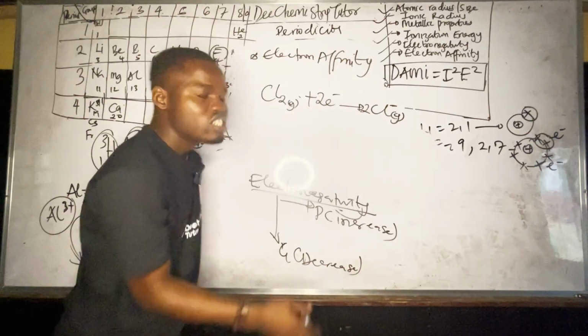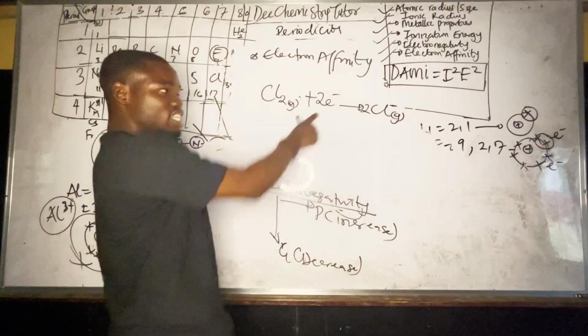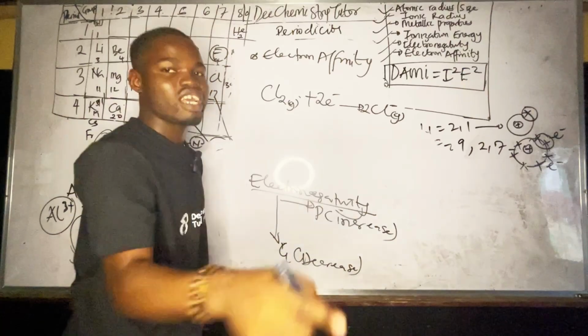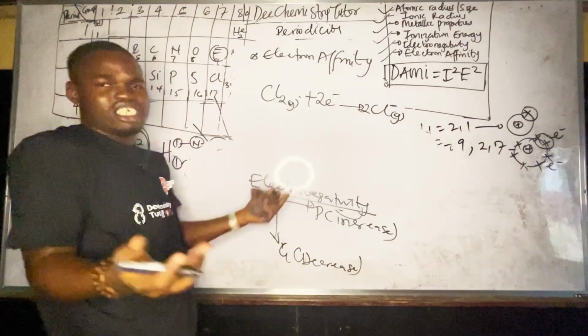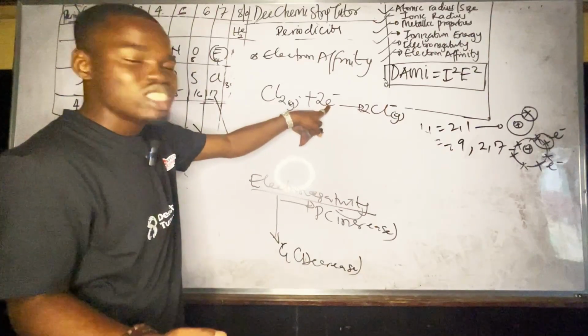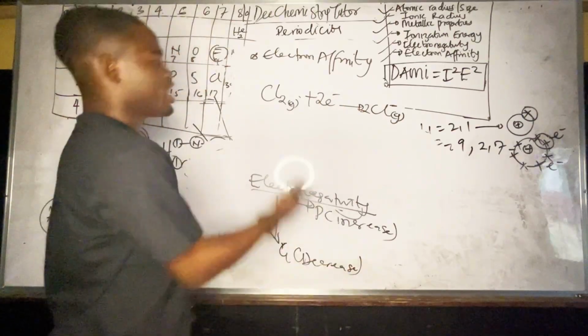Of course, I told you that when you gain an electron in chemistry, you'll be negative. It's only chemistry that is like that. Normally when you gain something in real life, you should be positive. You gain, you should add. But because you are gaining something that is negative, you will eventually turn negative. Why? Look at this.